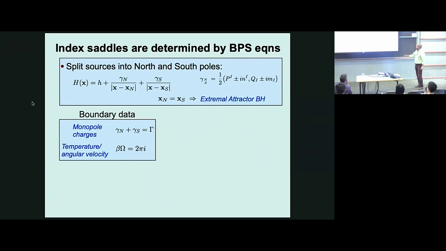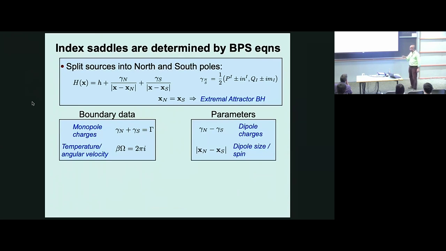I'll very briefly present what the data and what the solution is. The boundary data are the following. There are the monopole charges, P and Q, which you fix from infinity. That's the sum of the two charges. And then there's a temperature in this problem, or equivalently this angular velocity. They're related by this relation. And the solution has parameters. The dipole charges are parameters because they die at infinity.